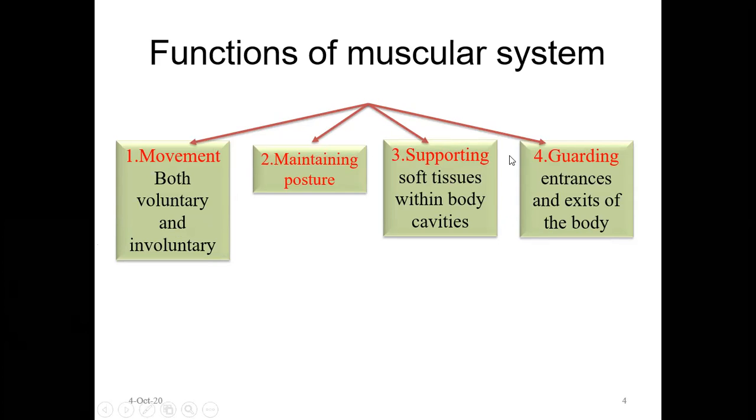Then the third function is supporting soft tissue within the body cavities. The best example is the stomach. The stomach has a very thick wall of muscle.